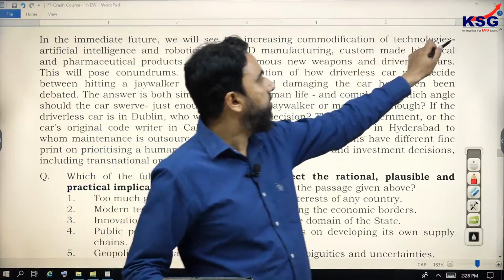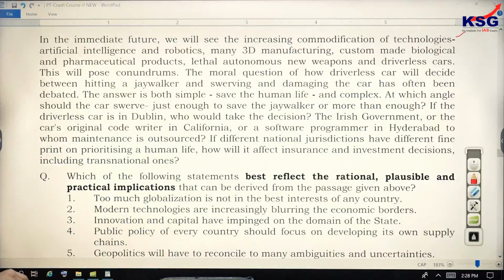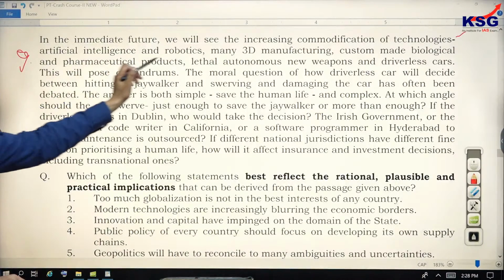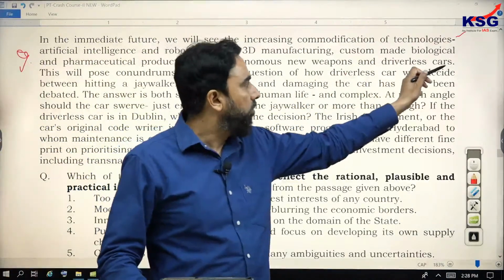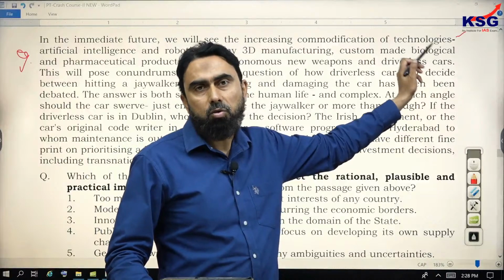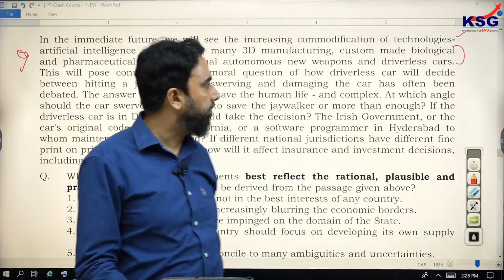After the hyphen, it says increasing commodification of technology in future we will see, and he starts giving examples. So artificial intelligence and robotics, even if you do not read this line, it does not matter much. But you must read it quickly, not word to word. So these two lines will save your time.